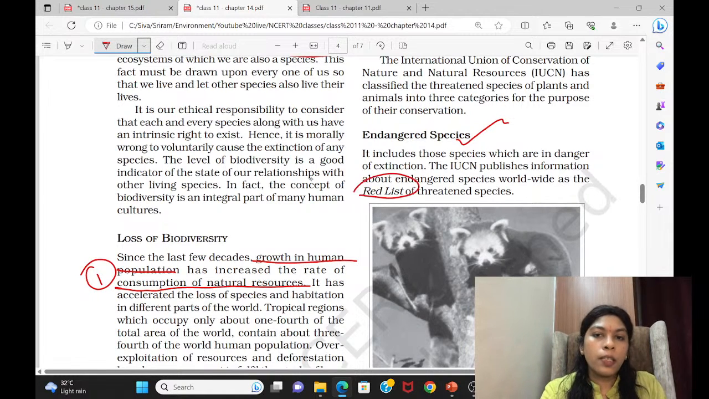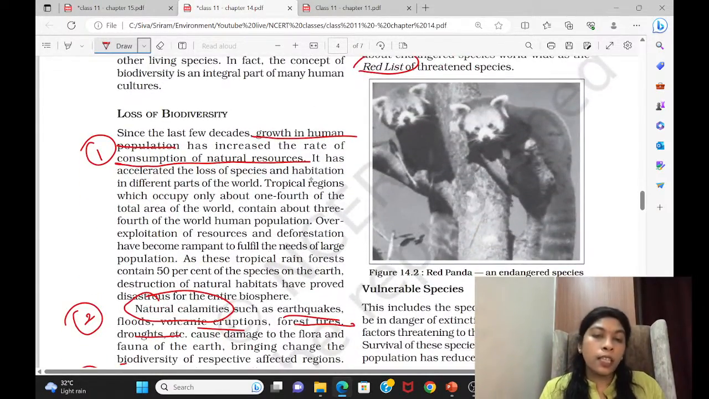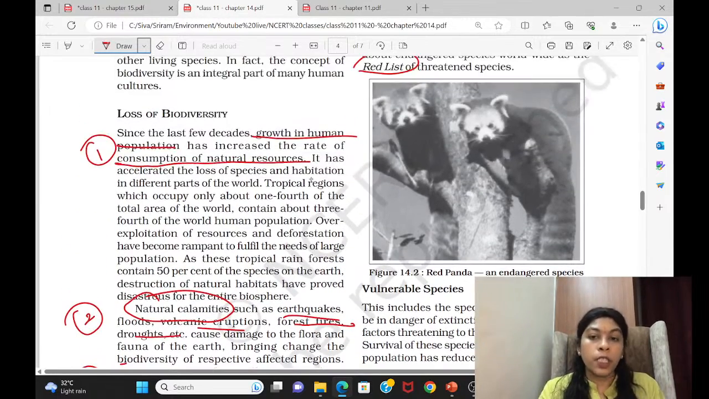So they have said the red list. Then you can connect with IUCN. You can also write critically endangered, vulnerable, extinct in the wild, least threatened and not evaluated. This many categories are there regarding IUCN, but they have given us a general, small categories of species. And here they have mentioned the red panda.